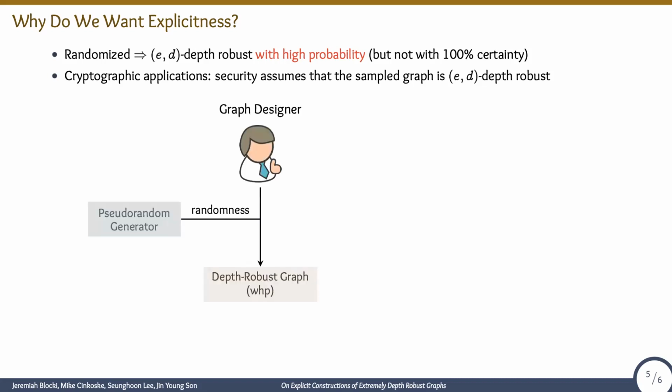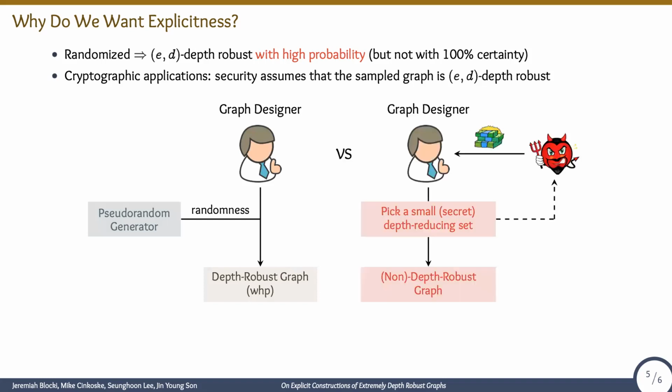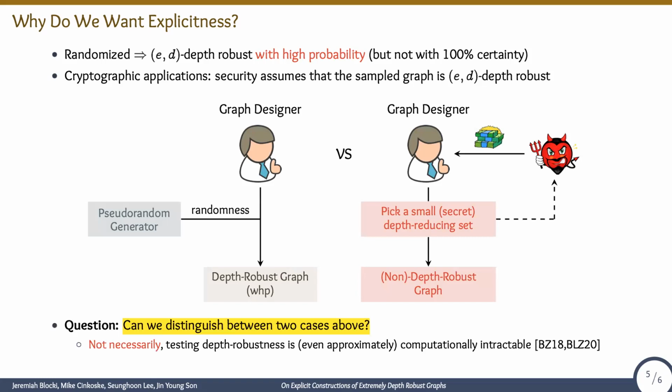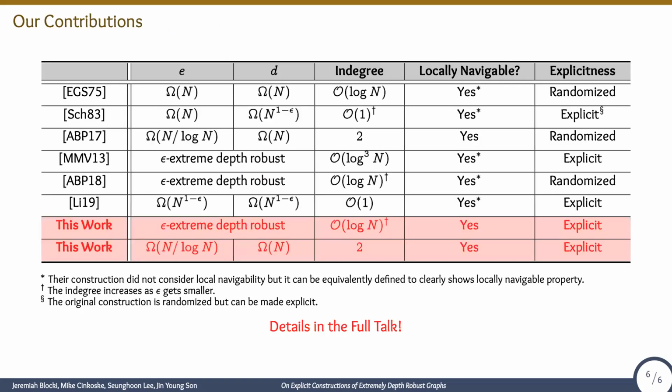If the graph designer is honest, then the sampled graph will be depth robust with high probability. But what if a malicious party bribes the graph designer to pick a non-depth robust graph? Would we even notice? Unfortunately, the answer is not necessarily. Previous works have shown that testing depth robustness is computationally intractable, even approximately. So we give the first explicit constructions of epsilon extreme depth robust graphs with in-degree on the order of log n, which are locally navigable. And if we apply the in-degree reduction gadget from ABP17, then we get a constant in-degree graph as shown here.